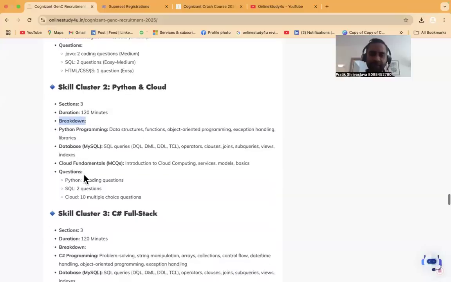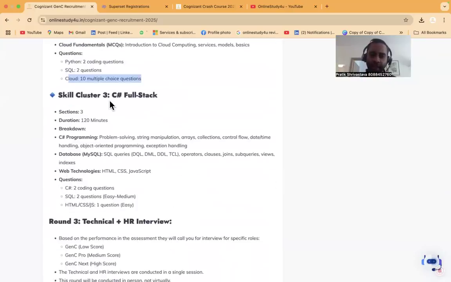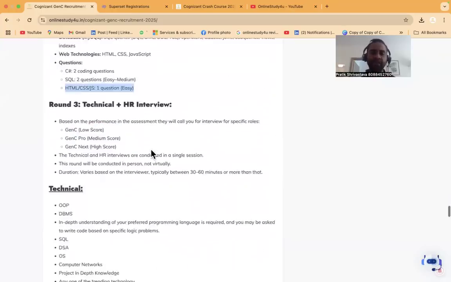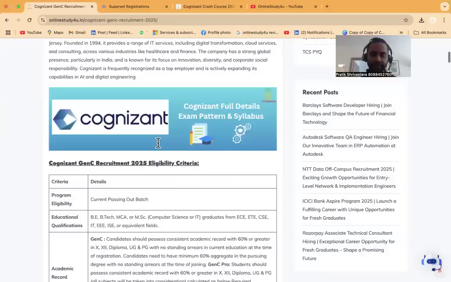Breakdown: Python programming and database. Python two coding questions, SQL two coding questions, and cloud computing 10 multiple choice questions. Cluster 3 will be C#. Here you can see SQL queries will be there. C# two coding questions, SQL two coding questions, and then one HTML, CSS question. Here we have given the complete breakdown. This link is definitely going to help you out.